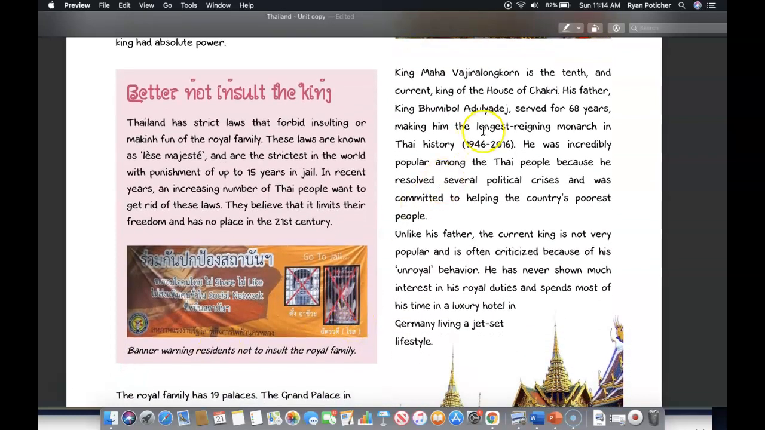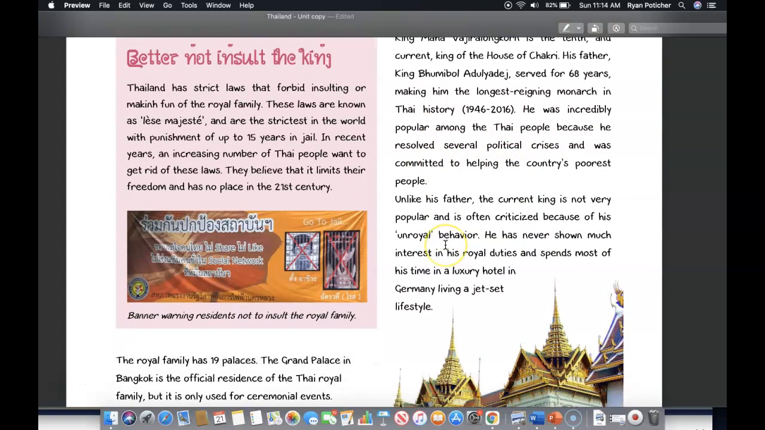King Maha Vajiralongkorn is the 10th and current king of the House of Chakri. His father, King Bhumibol Adulyadej, served for 68 years, making him the longest reigning monarch in Thai history, from 1946 to 2016. He was incredibly popular among the Thai people because he resolved several political crises and was committed to helping the country's poorest people.